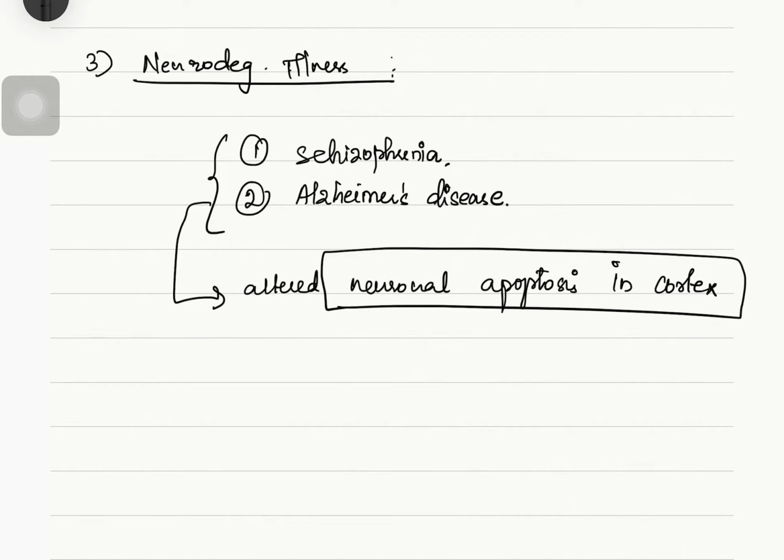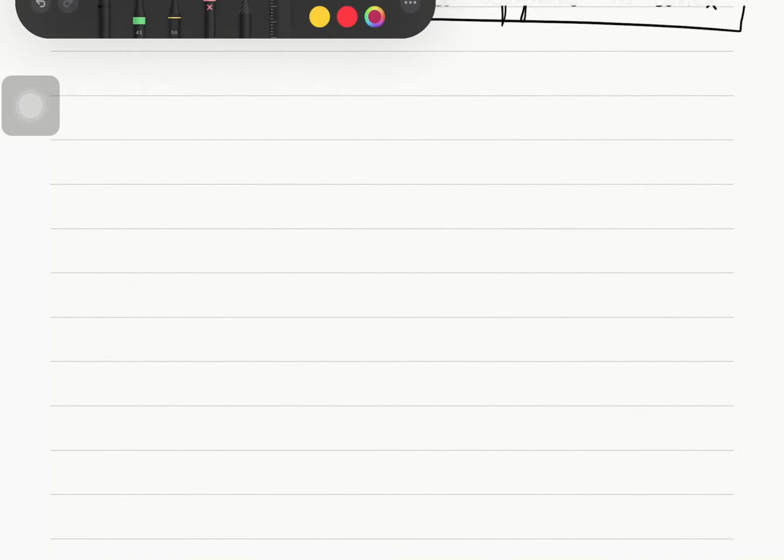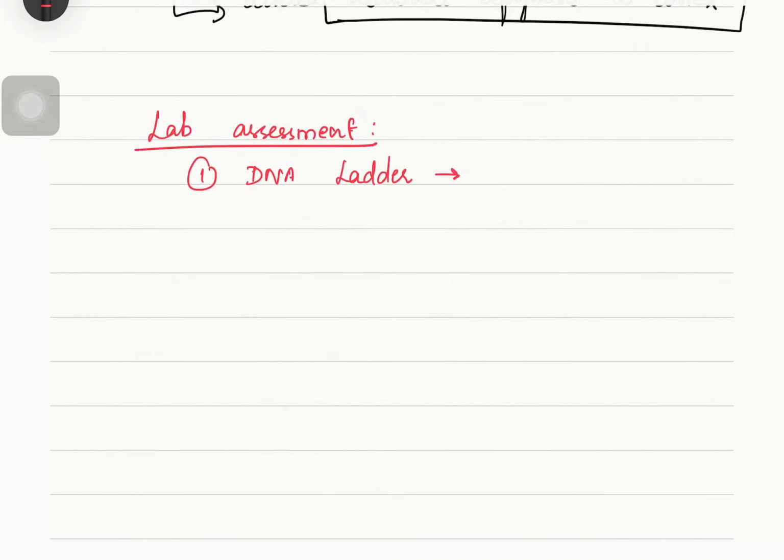Next, we have to see some laboratory assessments of apoptosis. One very old method is the DNA ladder. In apoptosis, due to DNA fragmentation, in gel electrophoresis our DNA will have a fragmented, ladder-like appearance. But this is a very old method of assessment.